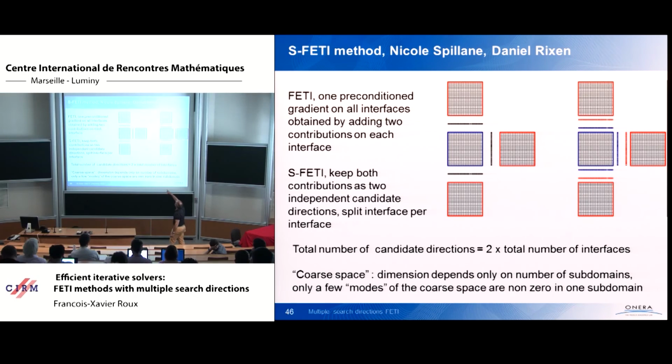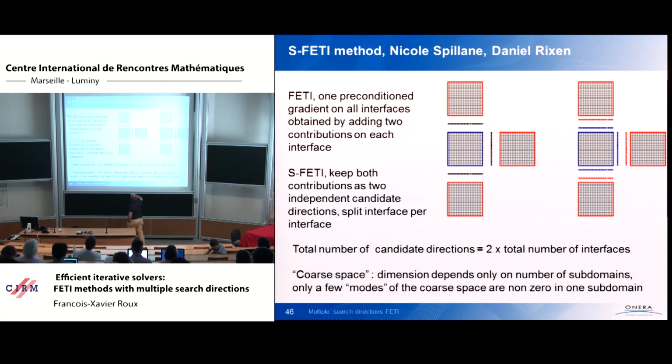Okay, so in the case of 4 subdomains like presented here, with the standard FETI method, there is one vector on the interface that is obtained by solving the local Dirichlet problem and averaging on the interface. In the case on the right, we have 6 such search directions because we have 2 on each interface coming from the solution of the local Dirichlet problem on domain 1 and domain 2.